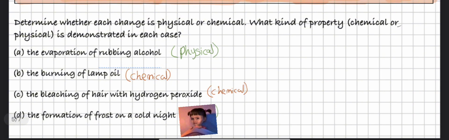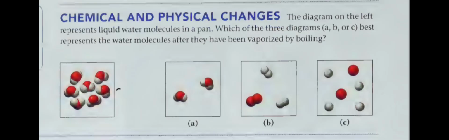And the last one, the formation of frost on a cold night. This is basically a physical change. I don't have to explain myself. Okay, let's see this question. The diagram on the left represents liquid water molecules in a pan. Which of the three diagrams, A, B, or C, best represents the water molecules after they have been vaporized by boiling? So as we can see, A has two water molecules.